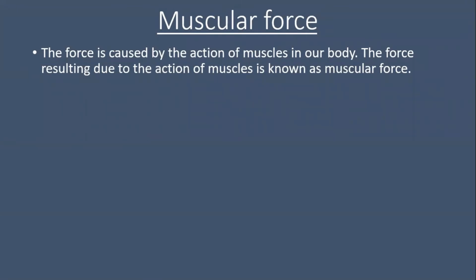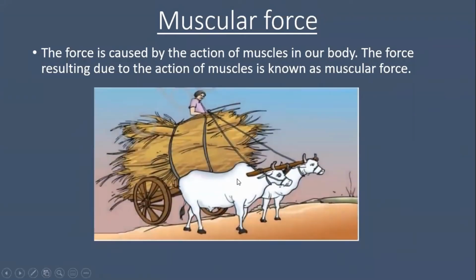Animals also use muscular force to carry out physical activities. A bullock cart is used to carry load from one place to another. The bullock applies muscular force on the cart and moves it forward. So, muscular force is a contact force. Are there other types of contact forces? Let us find out.